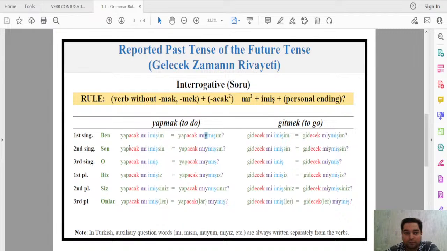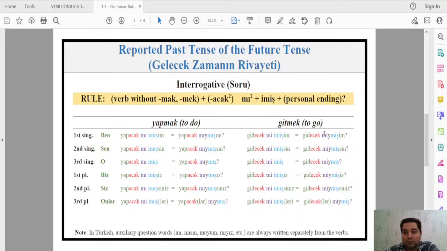Yapacak mıymışım? Sen yapacak mıymışsın? O yapacak mıymış? Biz yapacak mıymışız? Siz yapacak mıymışsınız? And onlar yapacaklar mıymış? Okay? Yapacak mıymışlar or yapacaklar mıymış?